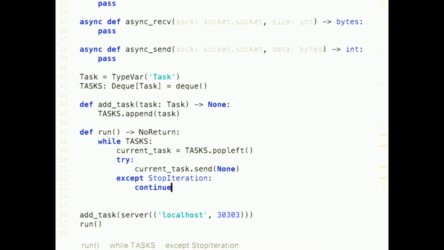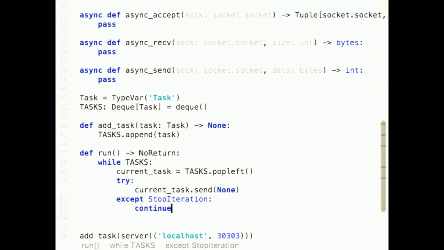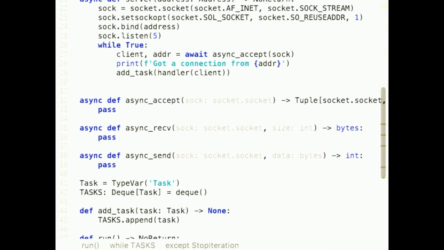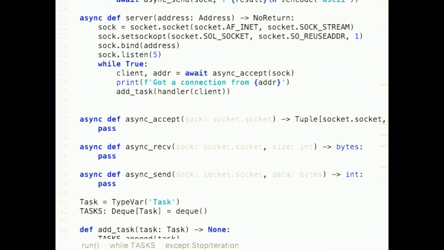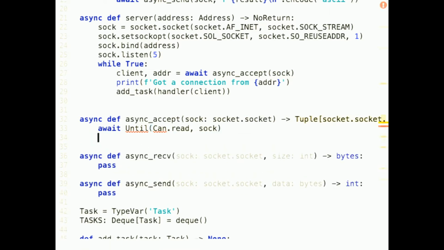And if you remember, we can use these _await classes to signal out why we stopped executing. And so in async accept, the task that is trying to accept connections wants to suspend its execution until there is a connection coming in from the client. And the way we'll do this is we will implement a little thing. We will wait until we can read on the socket, because accepting connections is reading on a socket. And then if we can read on it, we will simply accept.